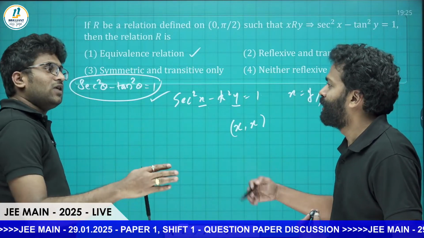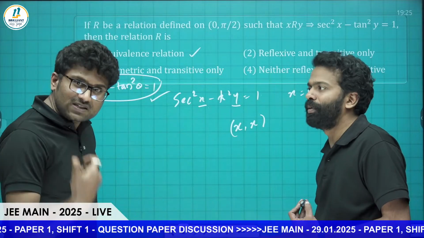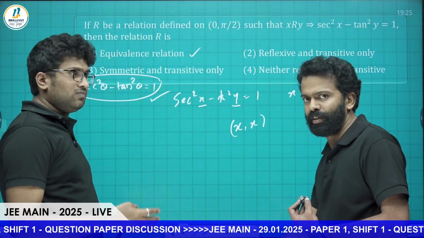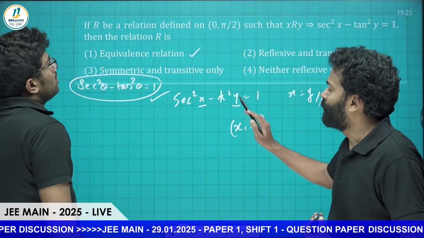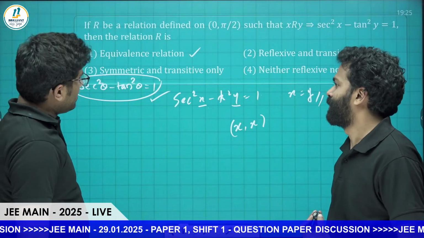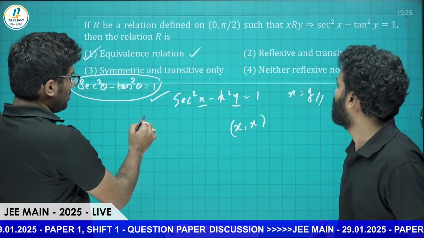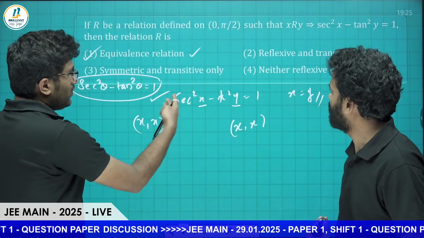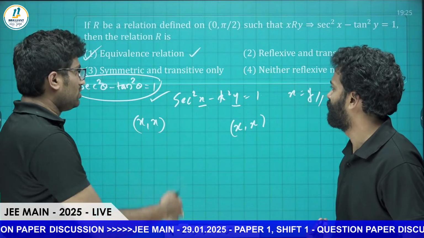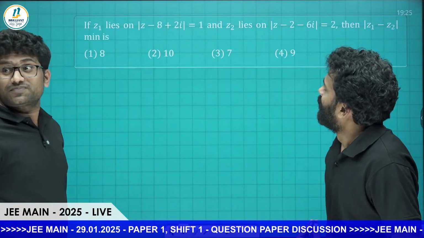Direct question. Or else, if they go by the traditional method of showing whether it is reflexive, symmetric and transitive, it's doable but lengthy, and there is a slight chance of making an error here. Reflexive, they will get it for sure, because for reflexive they generally put y equals to x in place. If it satisfies, it's fine. If not, then it's not reflexive. So coming to the next question.